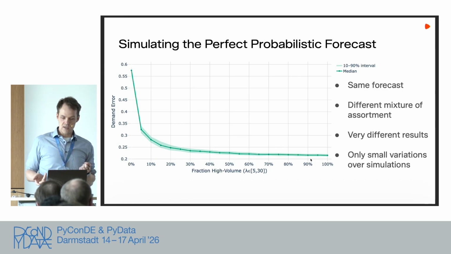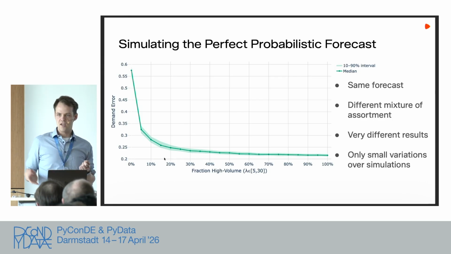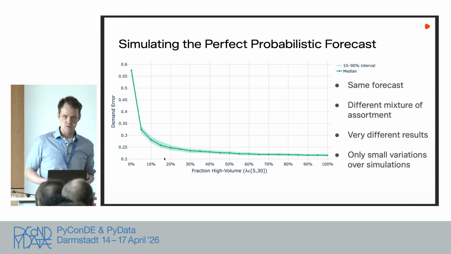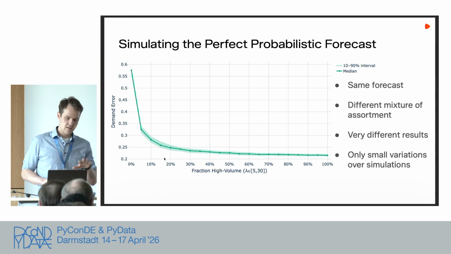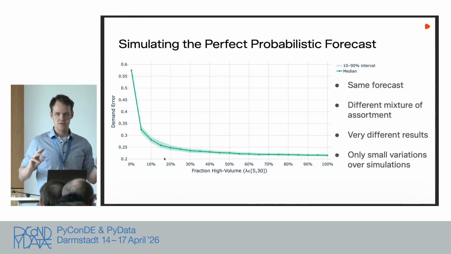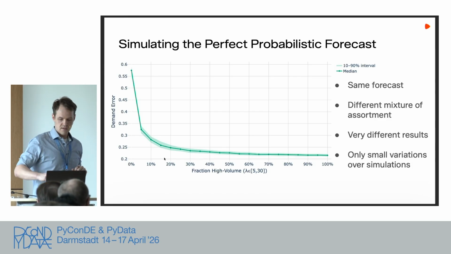For our use case, we are usually somewhere in this region here, where we have between 5% and 30% high sellers, because we have articles that sell like 3 times per week. We have a daily forecast, so there are a lot of zeros and ones inside. What's also interesting is that I ran the simulation 100 times and also plotted the 10% and 90% intervals of the simulation. You can see the variation is not very high, which makes sense because we have 10K articles, and averaging over them gives very stable values.